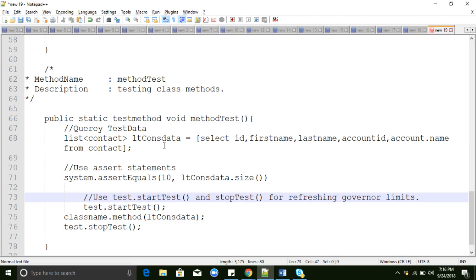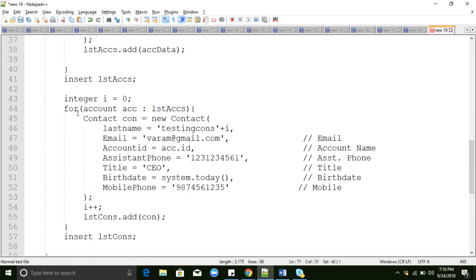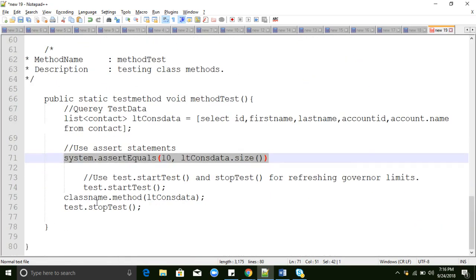So for example, if we are writing triggers, then we need to pass trigger.new, right? So we can pass this list of contacts to the trigger.new, or class name, method name, we can pass that test data. So why are we using system.assert here? Whatever data we inserted in the test method, for example, here I inserted 10 accounts or 10 contacts. I want to test whether those accounts were inserted successfully or not. So that's why I am using it.